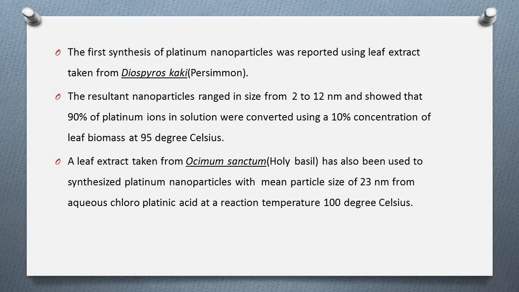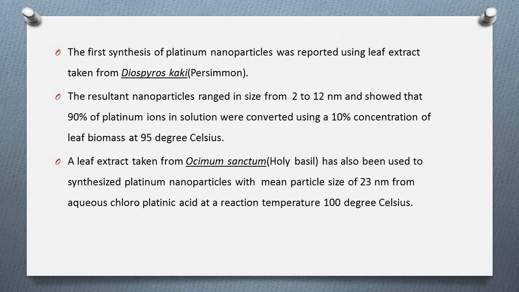A leaf extract taken from Ocimum sanctum, that is holy basil, has also been used to synthesize platinum nanoparticles with a mean particle size of 23 nanometer from aqueous chloroplatinic acid at a reaction temperature of 100 degrees Celsius.